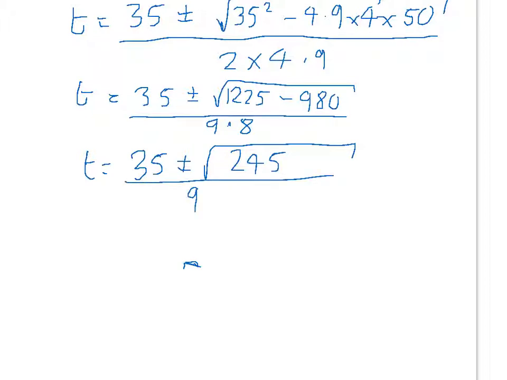Remember that plus or minus means you can have the positive square root or the negative square root.